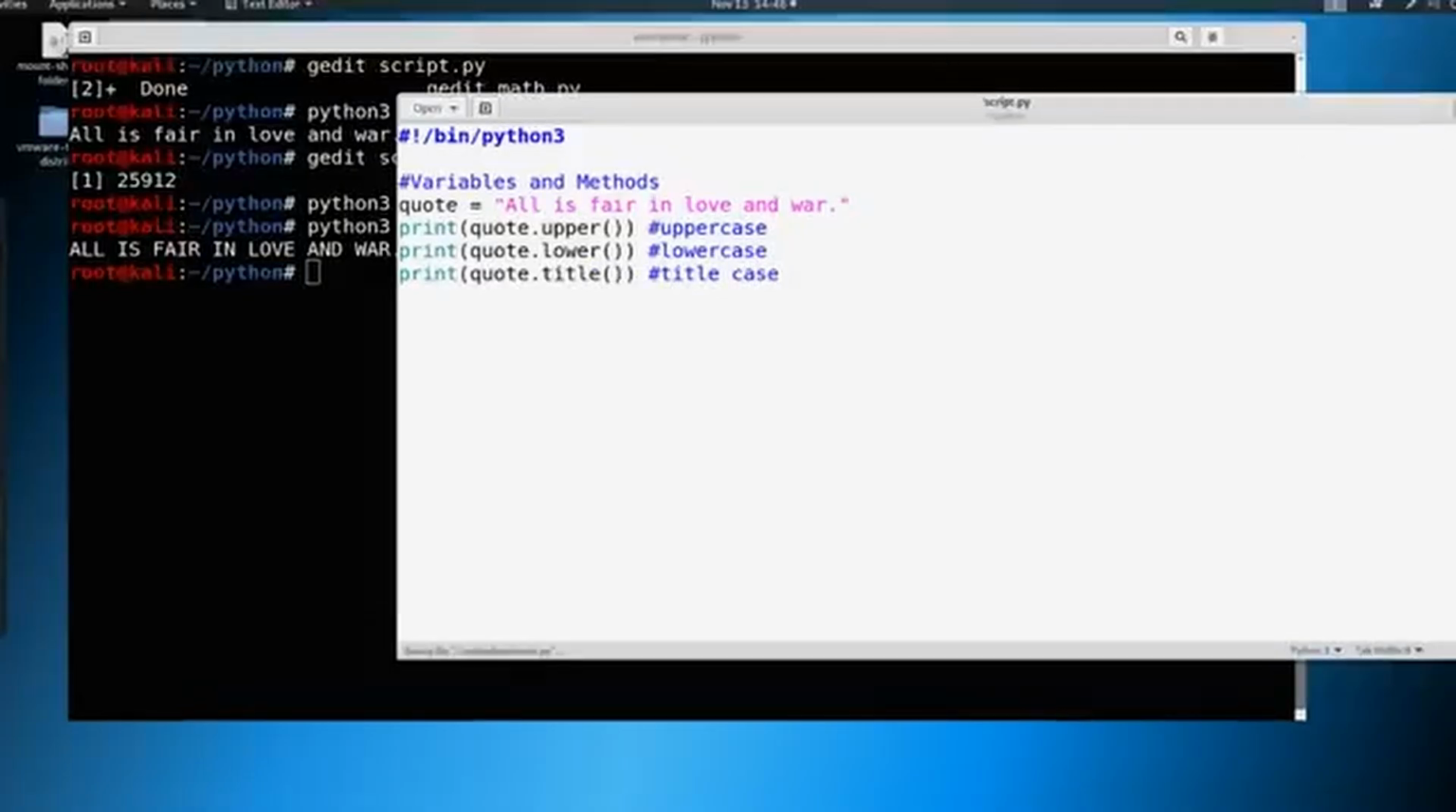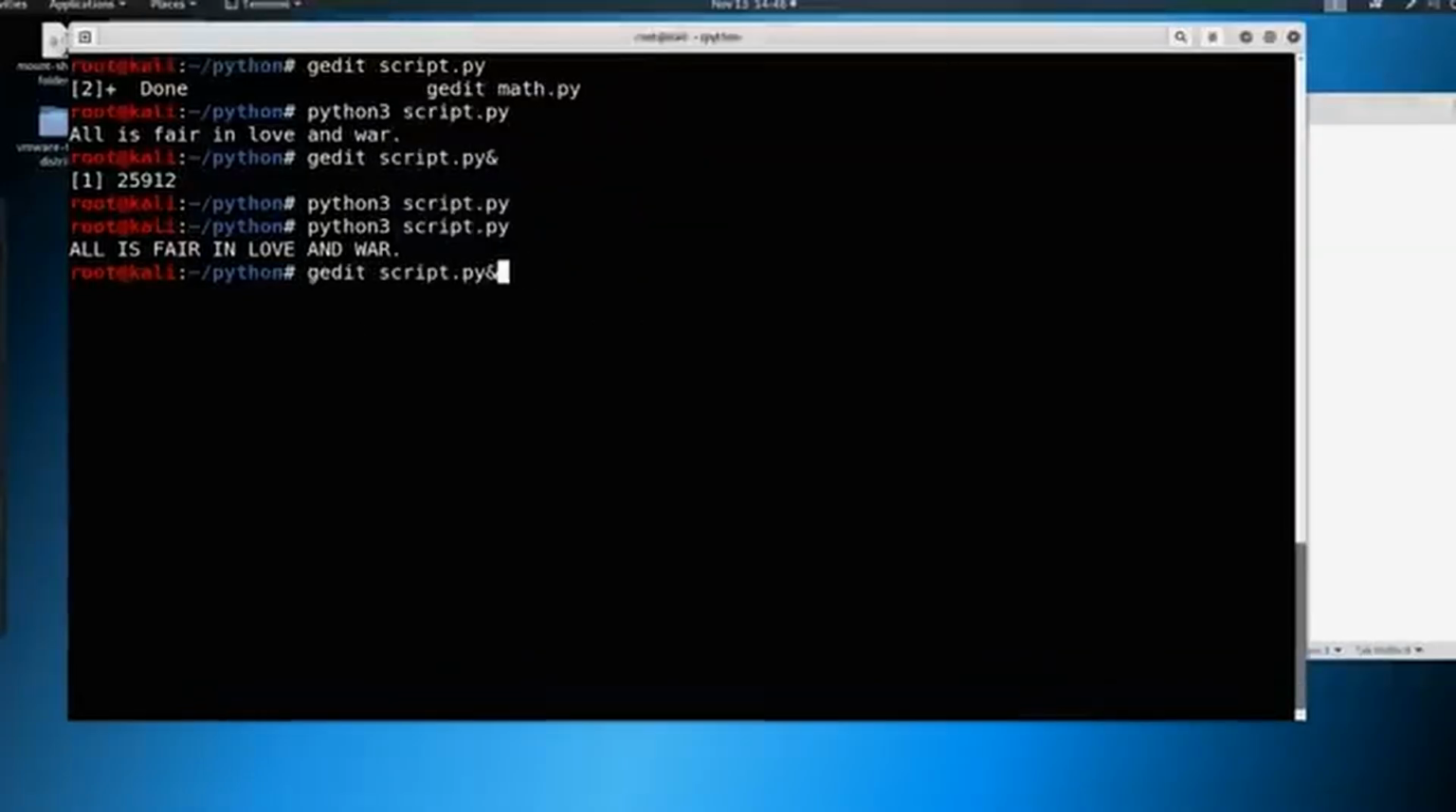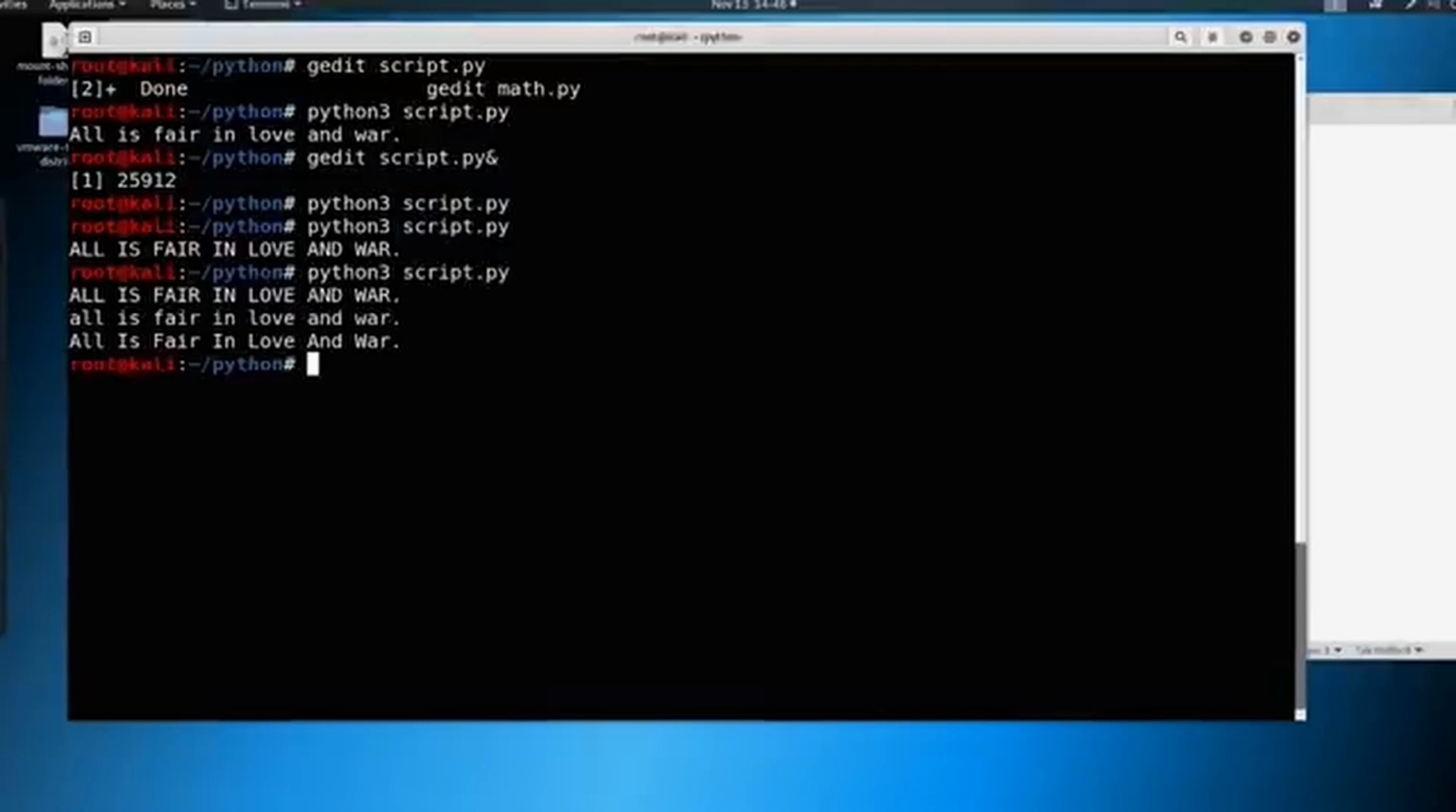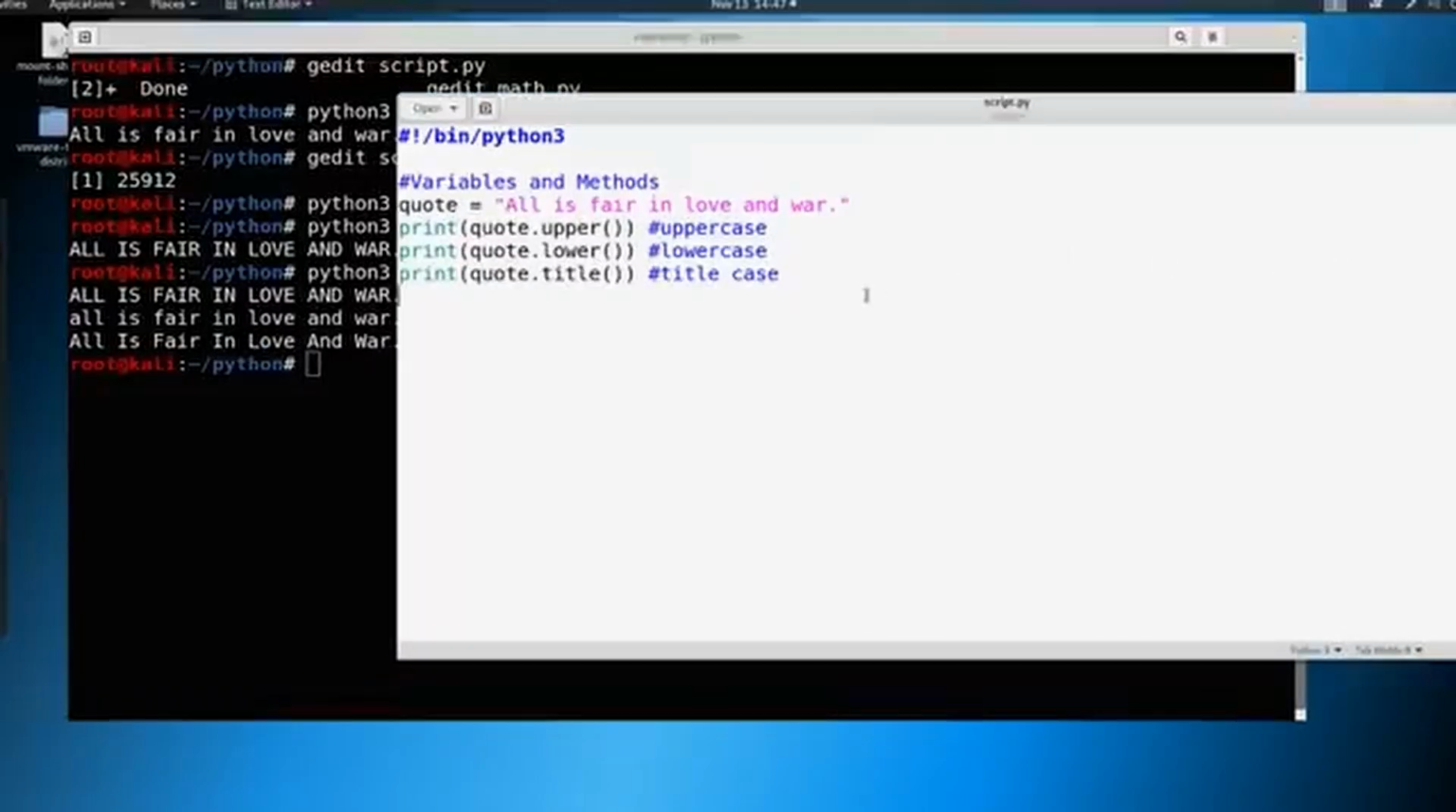Okay, and we save that, and when you print it, what do you think is going to happen here? So we're going to say all is fair in love and war, all is fair in love and war, and you can see in title case, not perfect, it's capitalizing the "and" here and the "in" and the "is", but it does capitalize every first letter as it's instructed to do here. So these are methods. There's also other things that we can do.